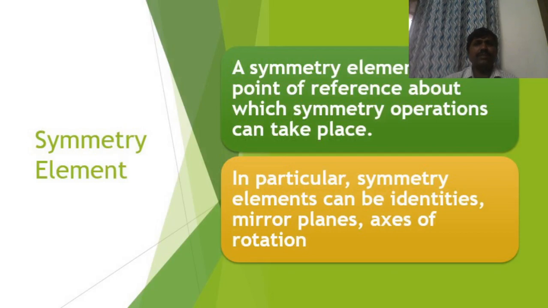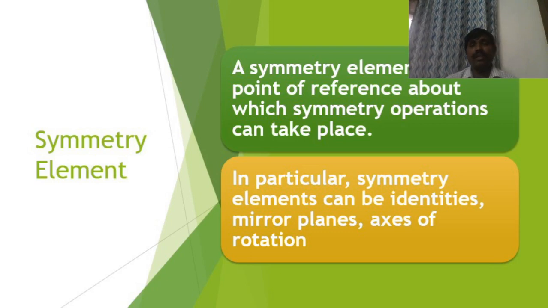For the existence of this symmetry, two parameters are required: symmetry element and symmetry operation. What do you mean by a symmetry element, sir? About a particular point or line or a plane, certain operations take place. Such elements are called symmetry elements.